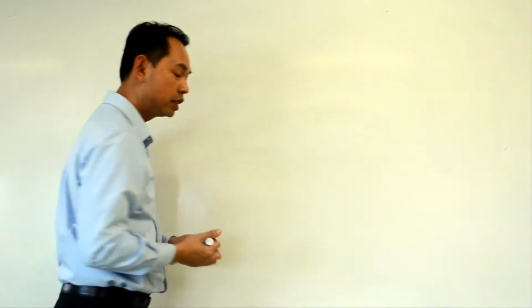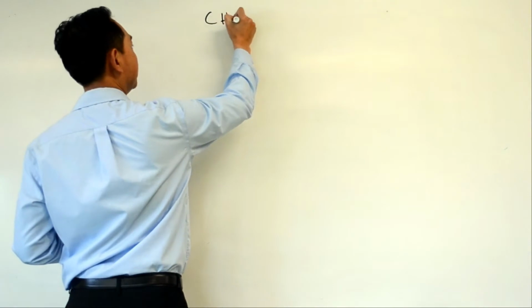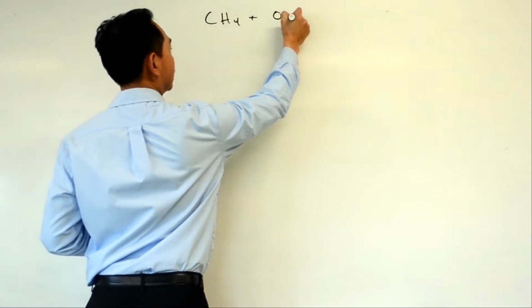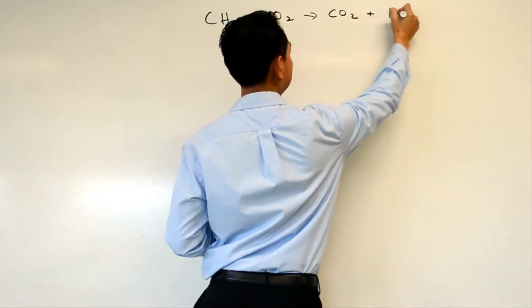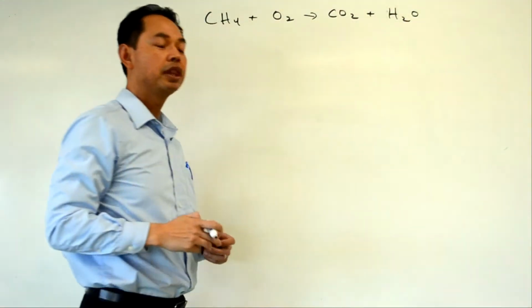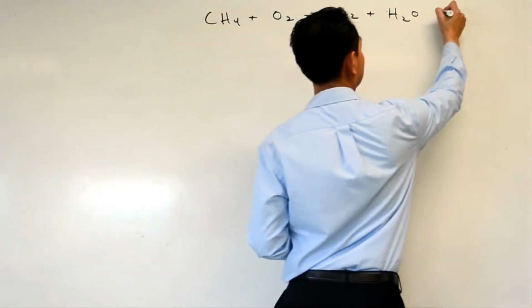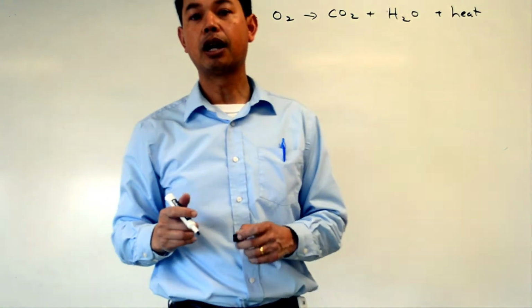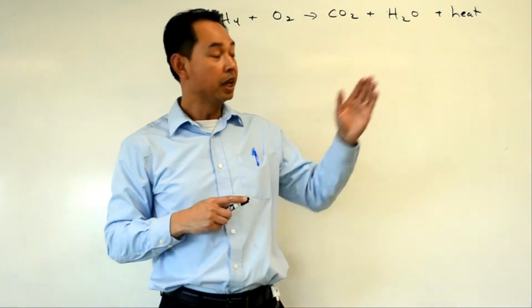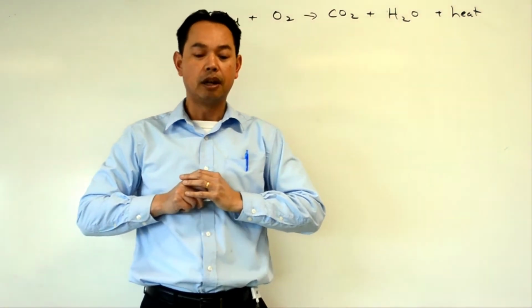When we burn something, we call it combustion. If we take methane, let's say, it makes carbon dioxide and water. But there's one more thing that it gives off that we don't talk a lot about, and that's heat. In combustion and burning, we have carbon dioxide, water, and heat is always the energy.